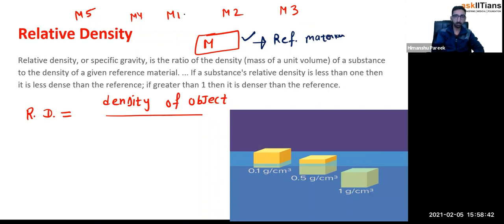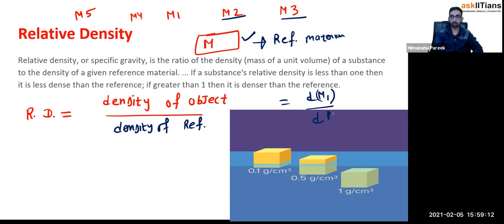So how dense is this material 1 with respect to m, how dense is this material 2 with respect to m, whether this is more dense or less dense with respect to m. This idea you will get from the relative density. So basically what we get from the relative density is how dense the object is with respect to the density of the reference material. That's it. So here is how you would be comparing it. You will write density of m1 divided by density of reference material. You want to compare m2, just write density of m2 divided by m. There won't be any unit for this because it's a ratio of same physical quantities. So it's unitless, dimensionless.